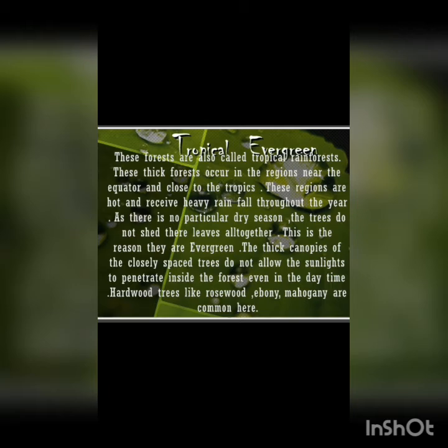The thick canopies of the closely spaced trees do not allow the sunlight to penetrate inside the forest even in the daytime. Hardwood trees like rosewood, ebony and mahogany are common here in this tropical evergreen forest.